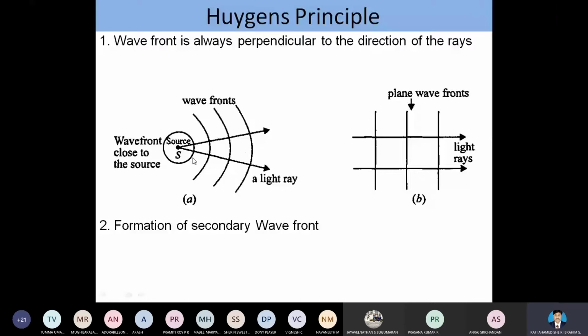If the width of the slit opening is very small, we get spherical waves from it. If the width of the slit is very large, we can get a plane wavefront. So we have two types of wavefronts: spherical and plane.